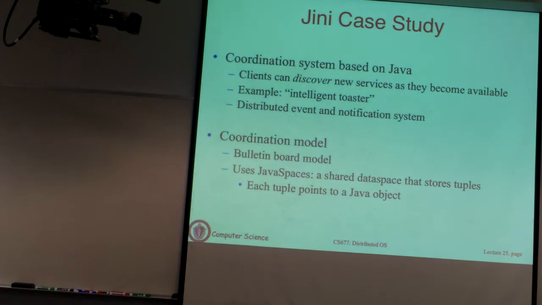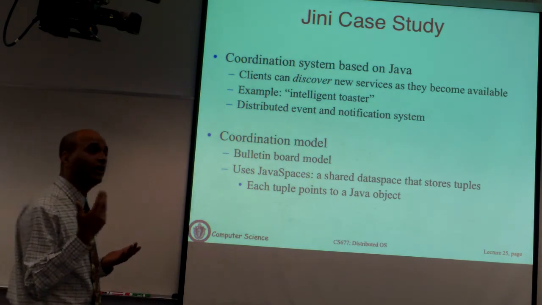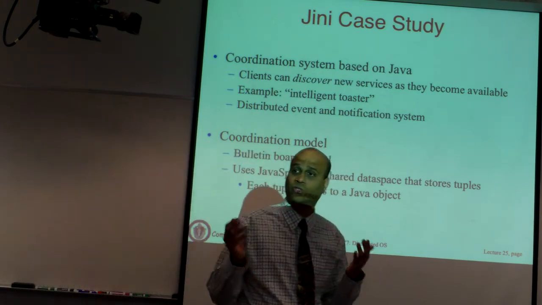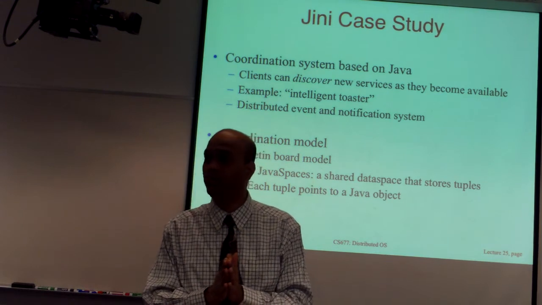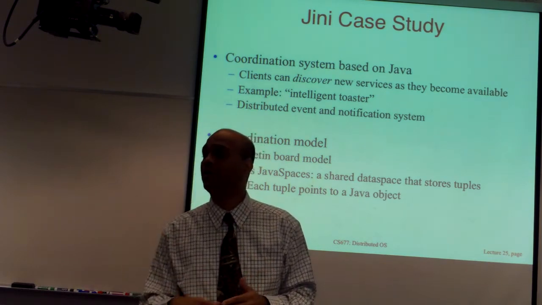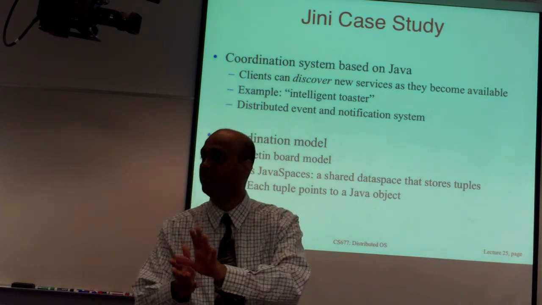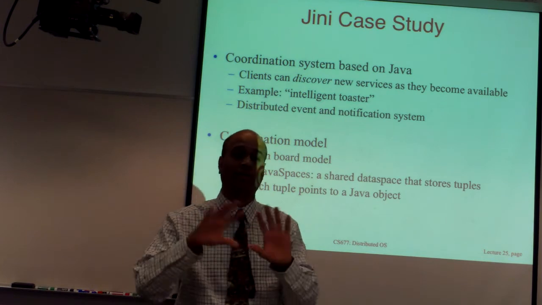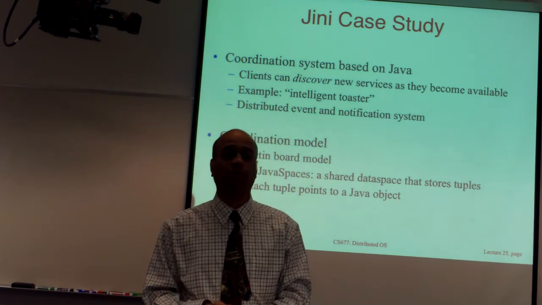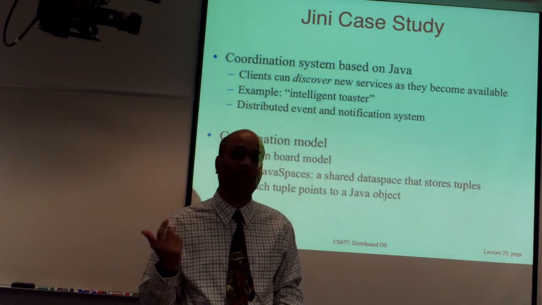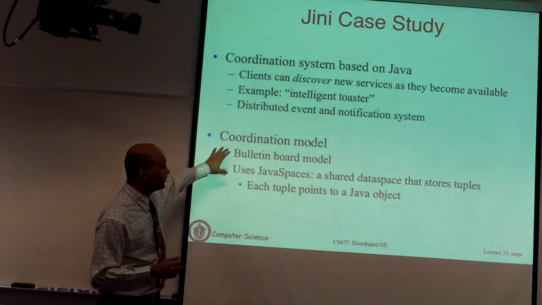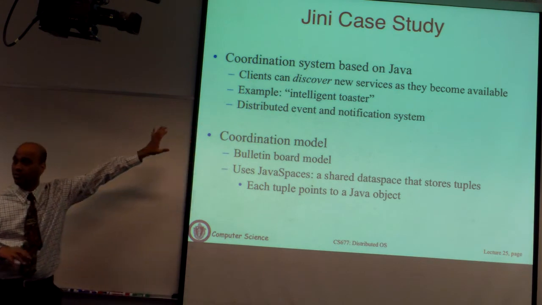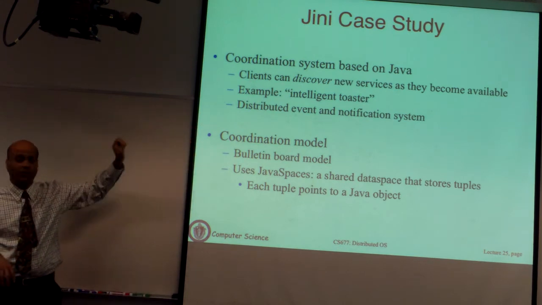It's somewhat like a publish-subscribe model, except that when you publish some data, it's not addressed to anyone in particular. You just publish a notice, and it just shows up on the bulletin board, and at some later point, someone will come and query saying, show me all the printers, and then you will look at all the data that's been published on the bulletin board or your blackboard and pick up the data of interest to you. So this is basically how Genie works, or what the rationale for this kind of middleware is.